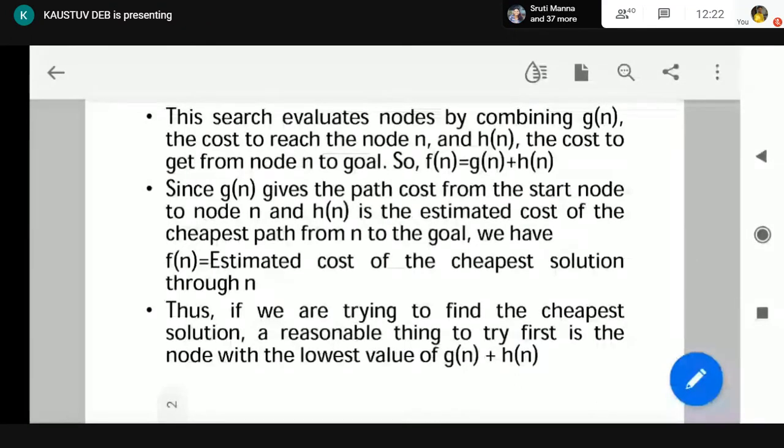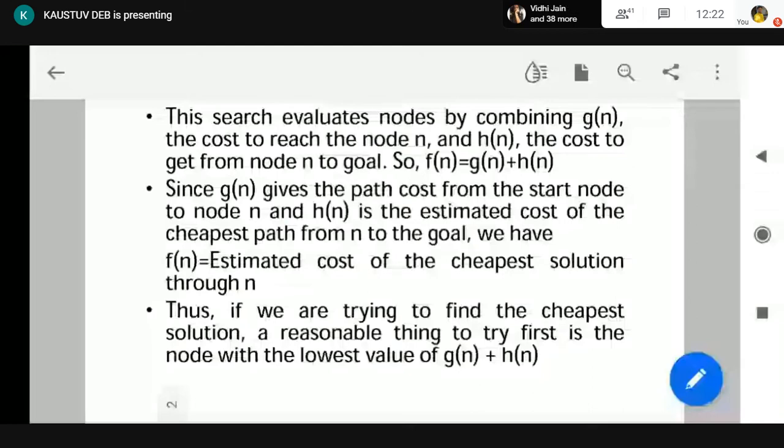The node which gives us the smallest f(n), or g(n) plus h(n) value, will be our node of interest, and we will expand that node in order to get the solution in the cheapest way and reach the goal node as well. This will ensure completeness and optimality, provided that we have designed h(n) properly. If h(n) is overestimating the actual cost, this search is not going to give us the optimal solution.